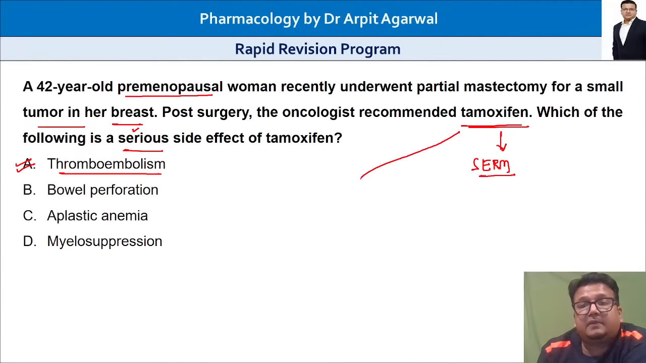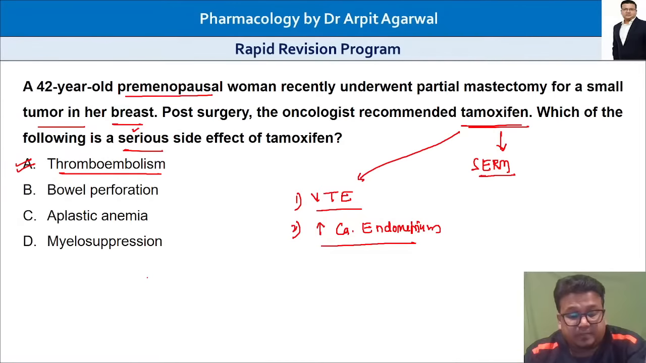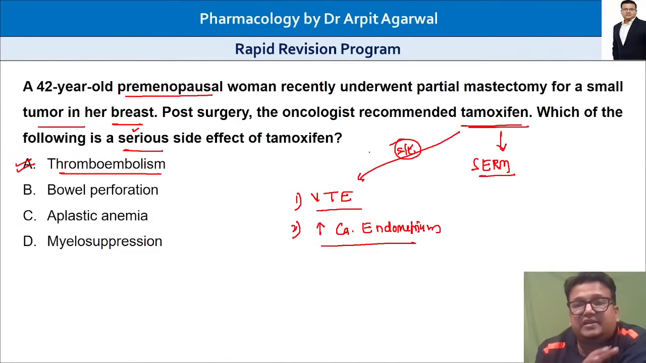So tamoxifen can cause venous thromboembolism, and tamoxifen also, please remember, increases the risk of cancer of the endometrium. So these are the two problems which are asked with this SERM given for breast cancer: it will increase the risk of cancer of uterus or endometrium along with venous thromboembolism, VTE. These are the two side effects of tamoxifen therapy. Okay, so all important side effects we are covering.